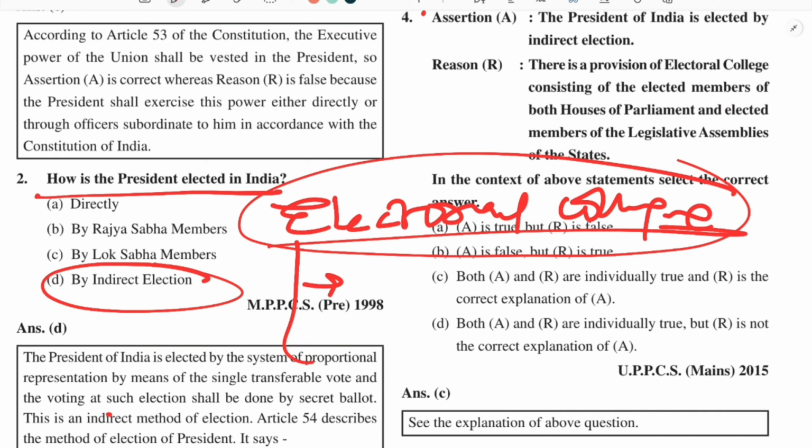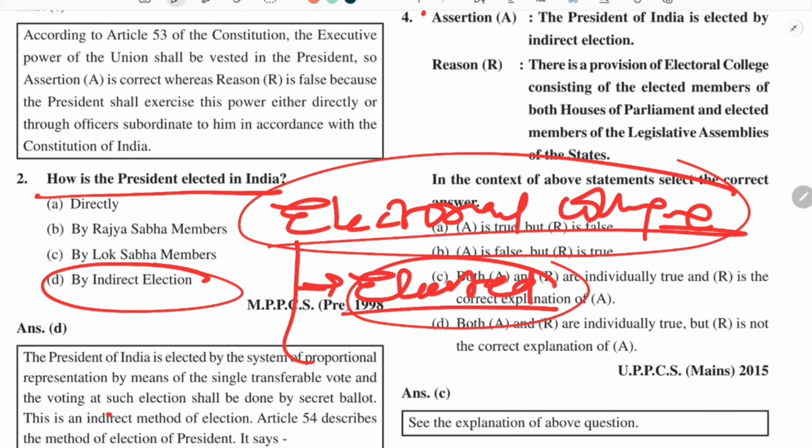There the electoral college is different. Here the composition is different, though the word is almost the same. In the electoral college which elects the President, you must remember that it consists only of the elected members, first of both houses of Parliament, that is Rajya Sabha and Lok Sabha.